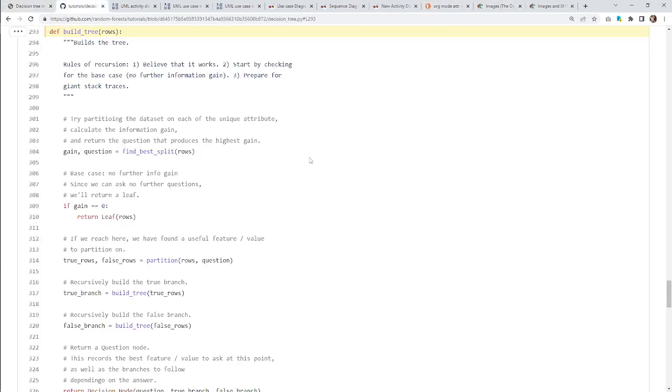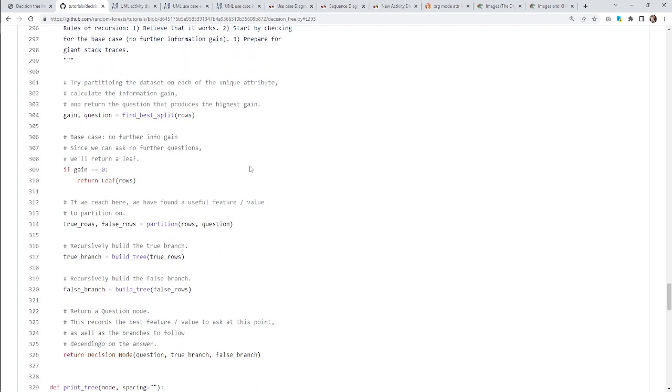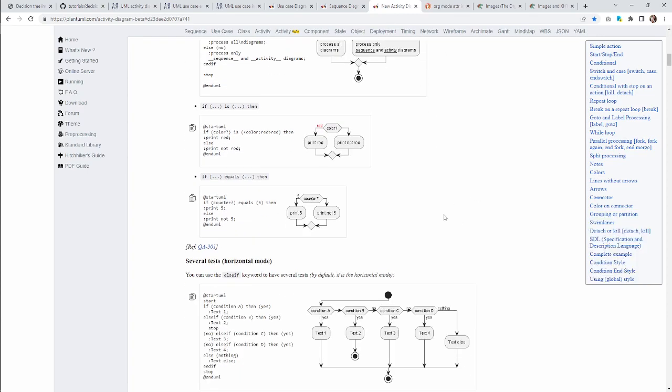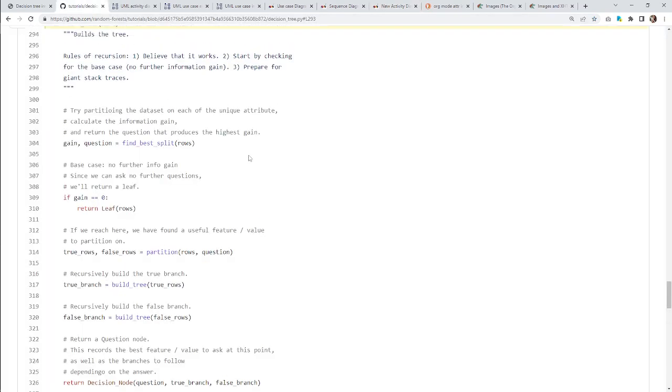What does our code do? So we're just reading this code, and we're going to say that it's going to get the gain and the question from find best split. So yeah, I actually don't even know what that means. How does that even look in here? You know, this concept of a variable, yeah, counter. But is there a concept of a function call or whatever? I don't know. I guess we have to read the code a little bit more, see what we can do with this.